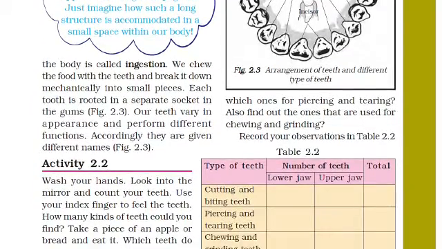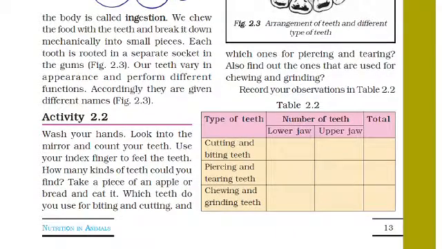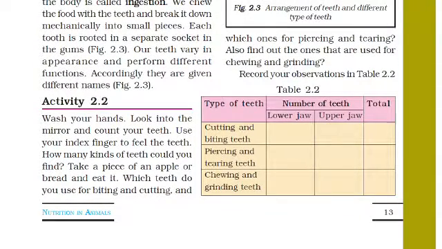Now here we are asked to wash our hands first, then go to a mirror and count our teeth. Then we have to use our index finger, the finger just next to the thumb. They are asking how many kinds of teeth you can find.